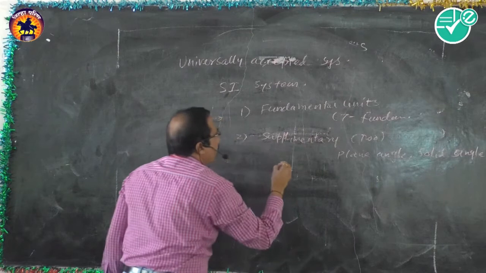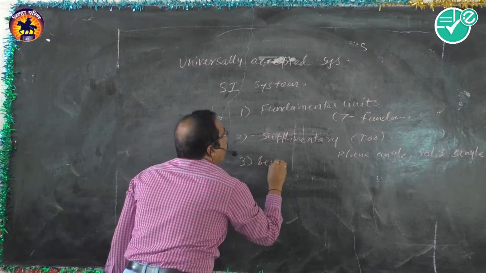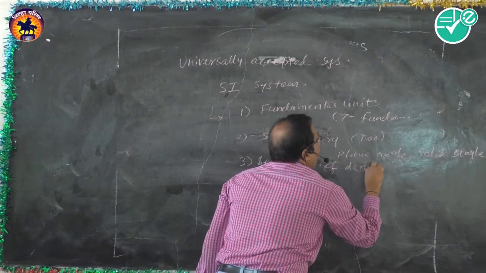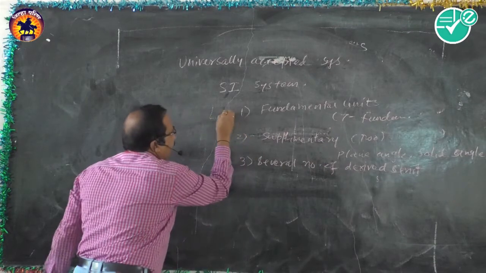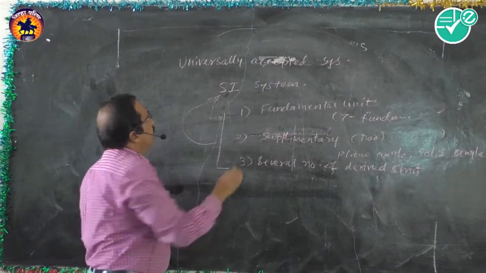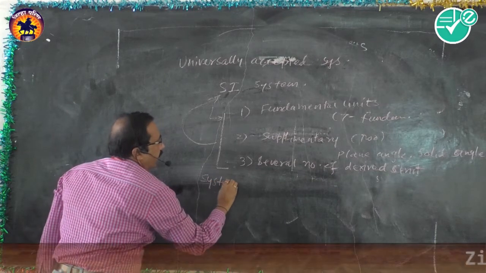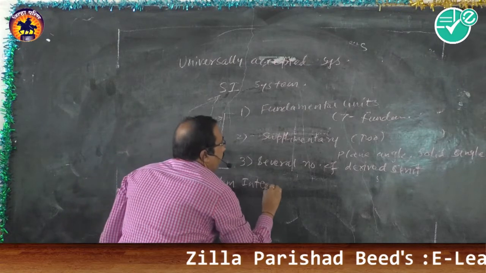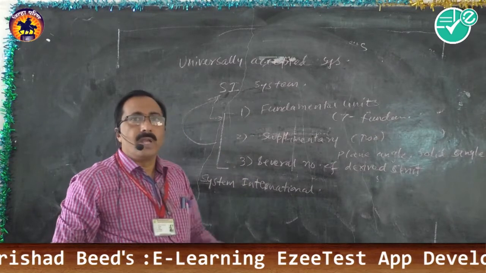So these are the 2 supplementary units and several derived units. The set of all these 3 units is nothing but the SI unit system. This is called system international. So these units were universally accepted. SI unit is known everywhere.